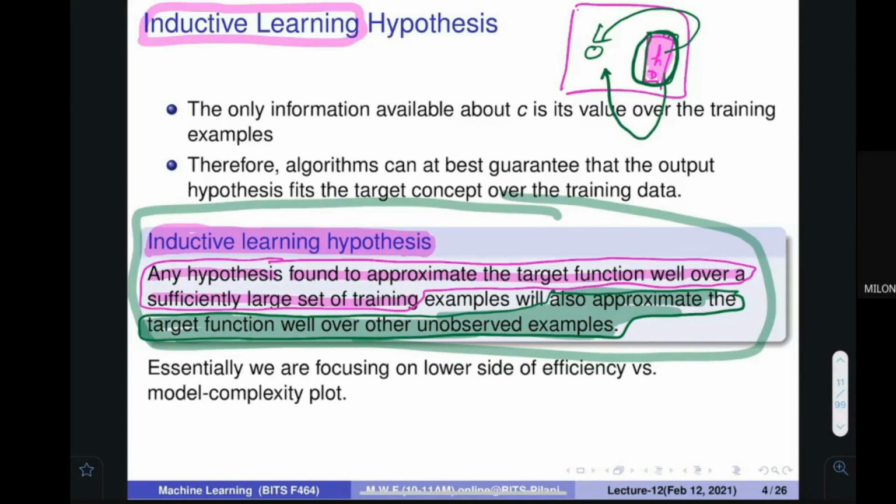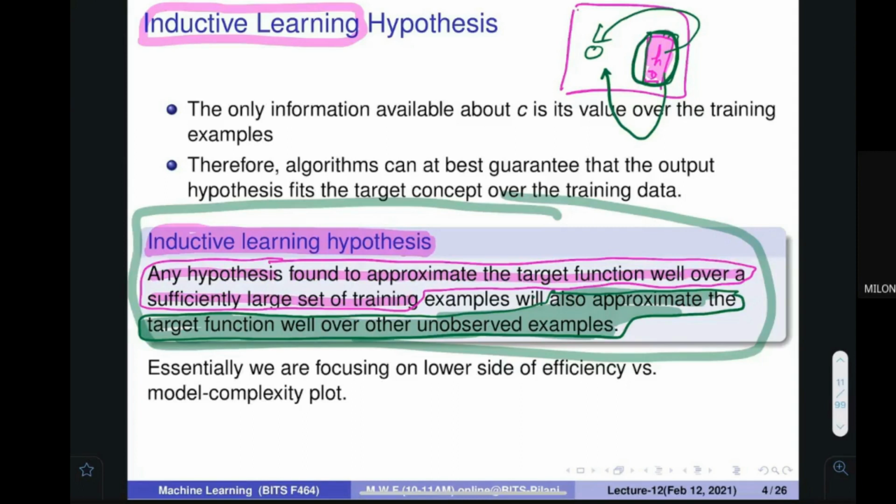Make sense? Do you understand what it is telling? Everybody understand? Yes or no? Ravi?